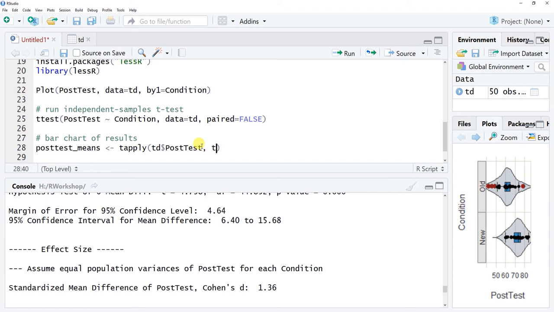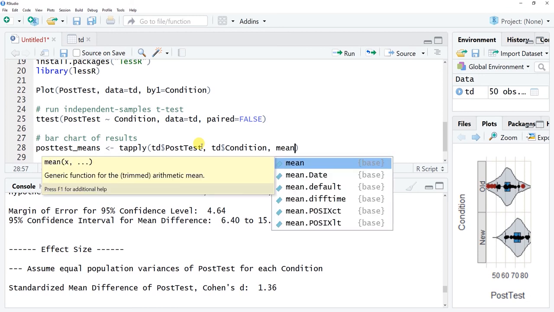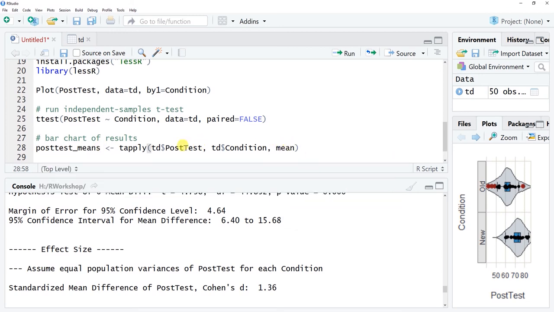Then we add a comma, and our second argument is going to be the categorical variable. In this case, it's our categorical predictor variable from our independent samples t-test, which is that condition variable from our TD data frame. And so again, TD $ sign and the exact name of our condition variable, it's condition with a capital C here. And then finally, we add another comma, and our last argument is the mean function, MEAN, all lowercase, from base R. So what we're doing here is we're saying apply the mean function to post-test, this continuous outcome variable, for each level of this variable here, which is the condition variable.